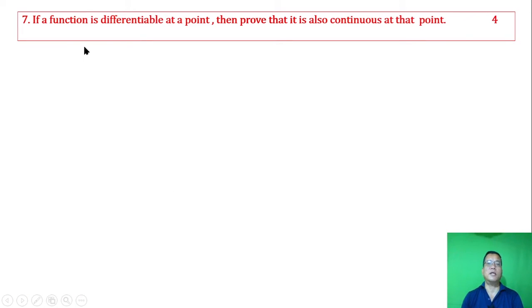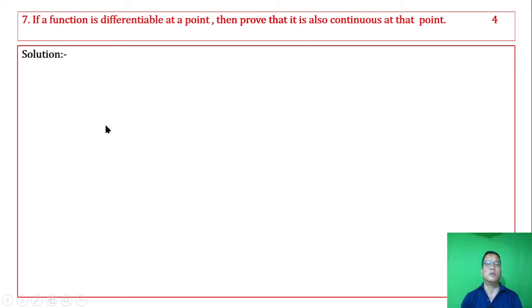Seven. If a function is differentiable at a point, then prove that it is also continuous at that point. Karigumba function nama point amada differentiable oirabadi mafam adu maha continuous oigani pramanto formal.